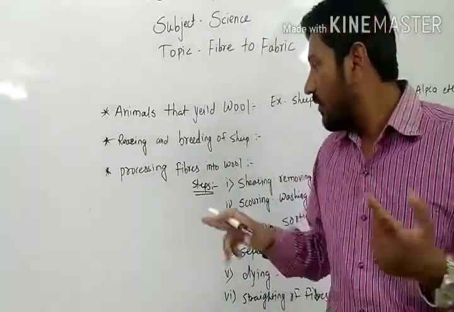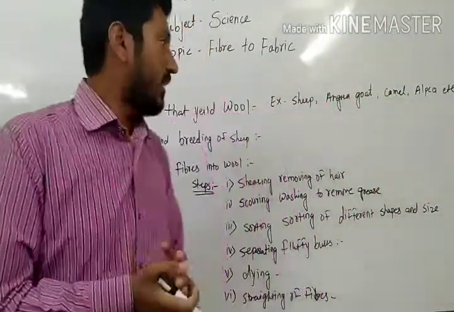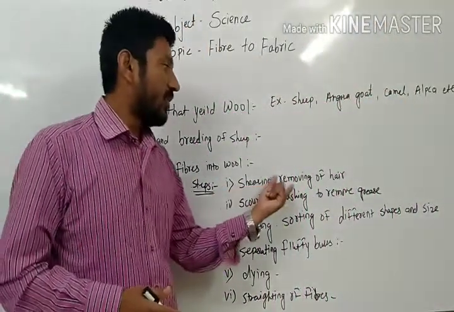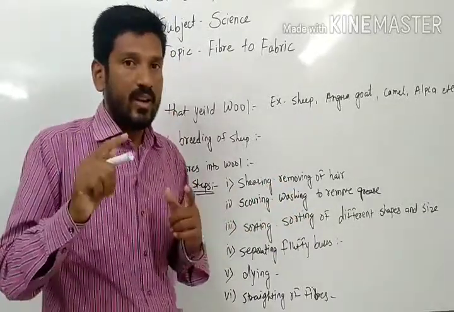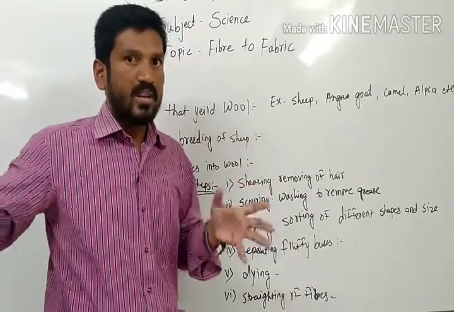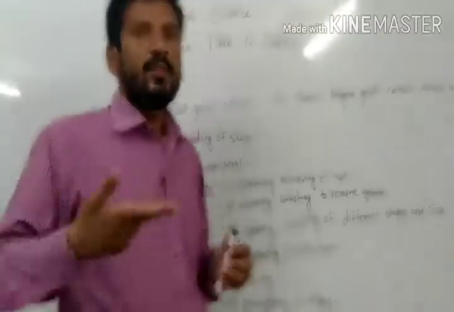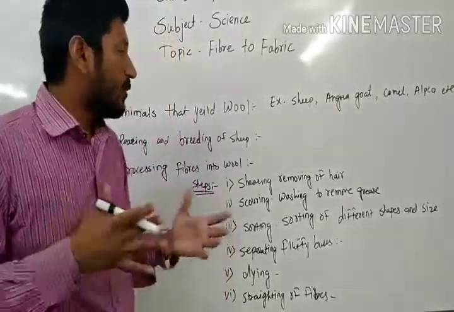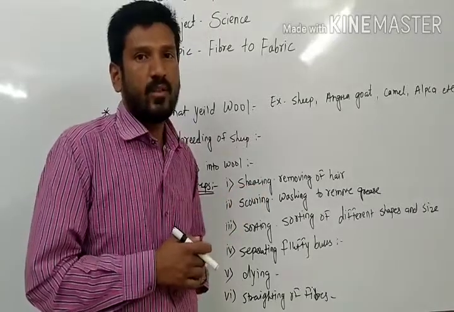So shearing means what? Removing of hair. Previously, before the 18th century, there were handmade tools used for shearing.